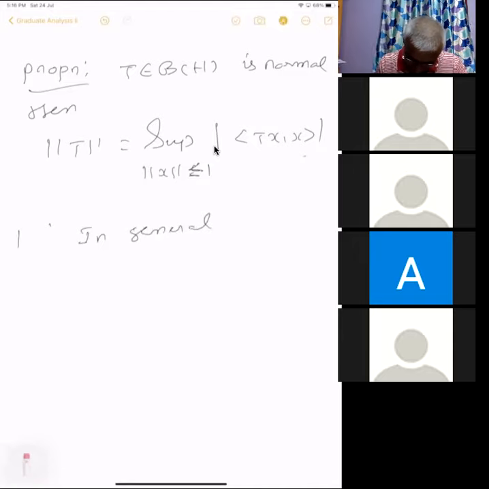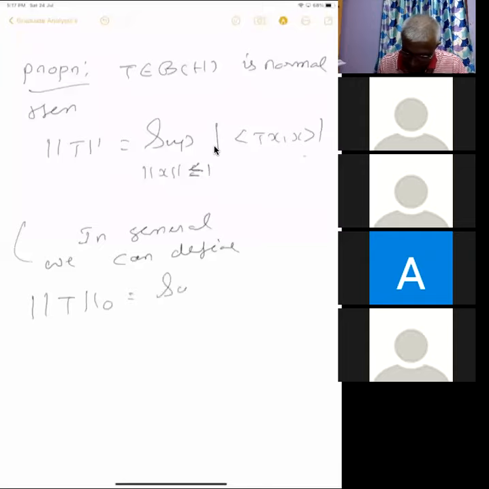Maybe not a proof, this is just a remark: norm T naught equals the supremum of |<Tx, x>| for any operator. We can define this.